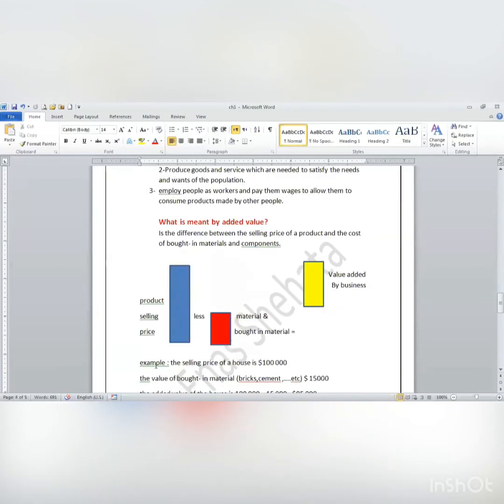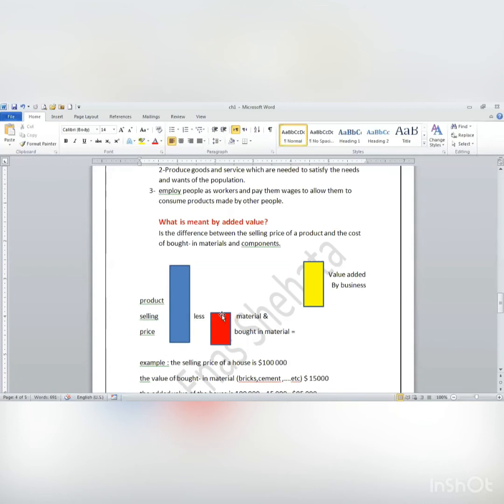Now we have another thing which is called added value. What's added value? Now look at this diagram. The blue part is the selling price of the product. For example, I have bread, and the price of this bread is $1.